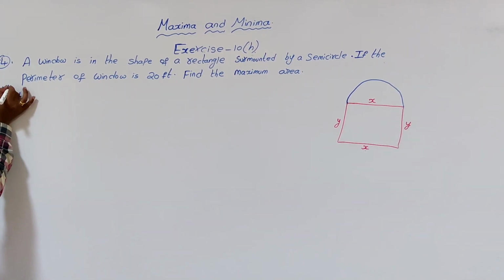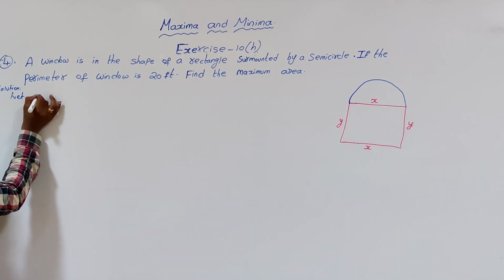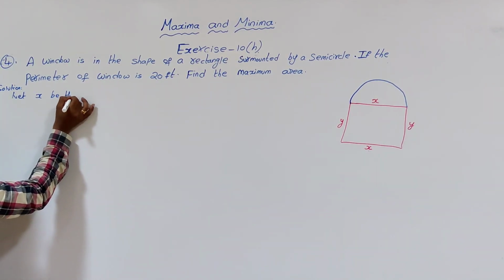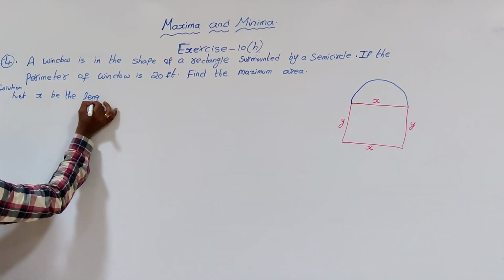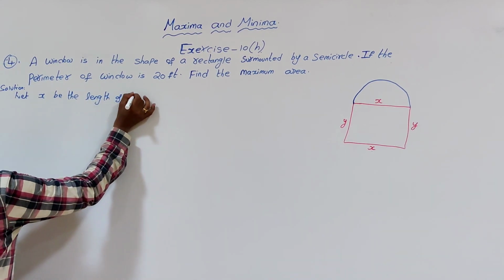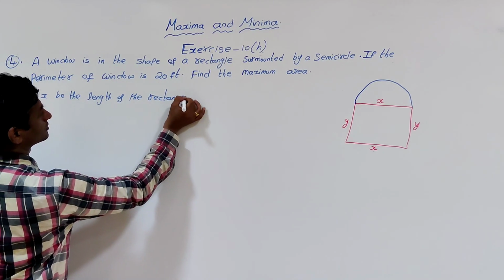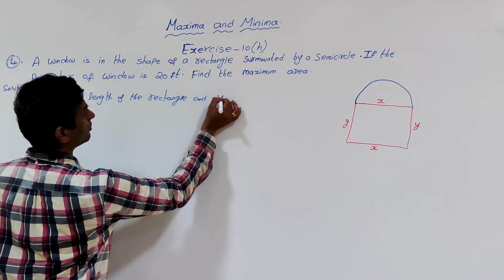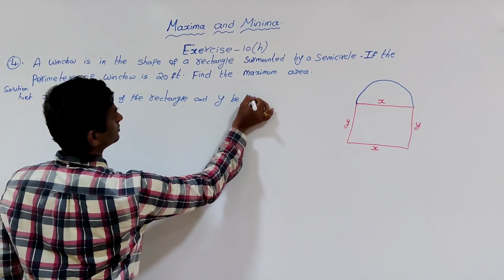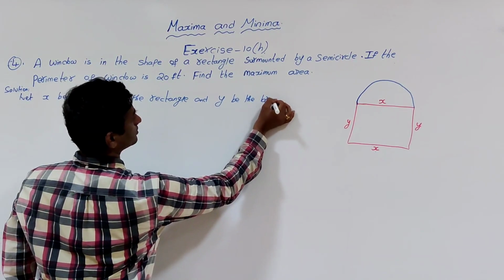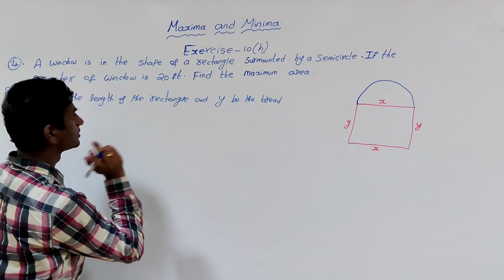Solution. Let x be the length of the rectangle and y be the breadth.